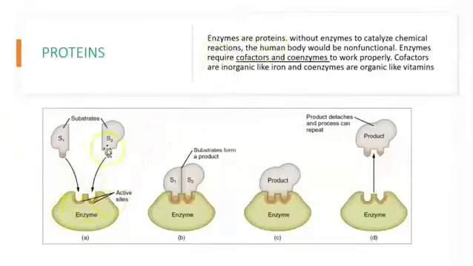Enzymes have an active site where the substrates are going to go inside in order to get together or in order to be split apart. Enzymes need cofactors or coenzymes. Cofactors are inorganic, such as, for example, iron, and coenzymes are organic, such as, for example, vitamins. Cofactors and coenzymes are necessary in order for the enzyme to work.